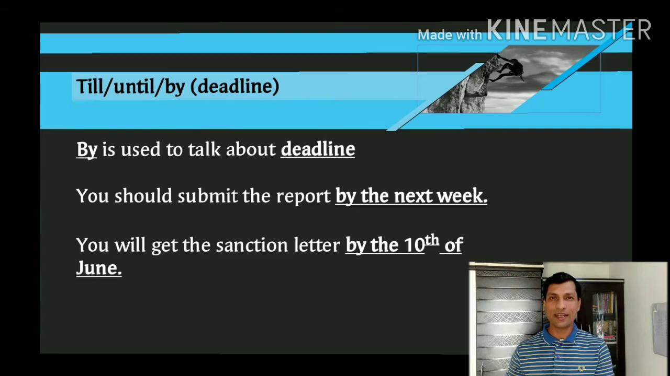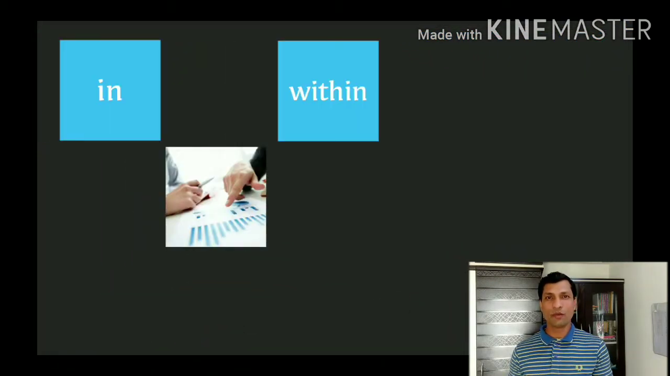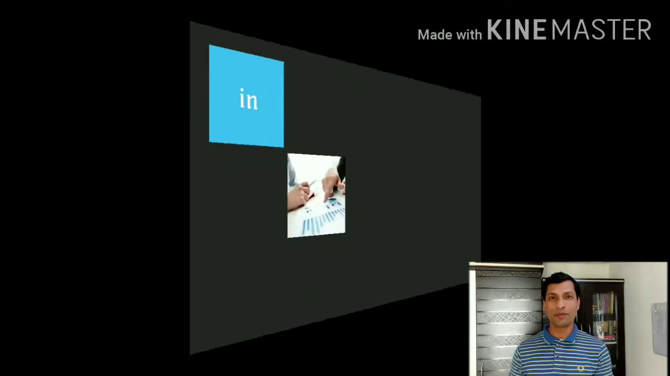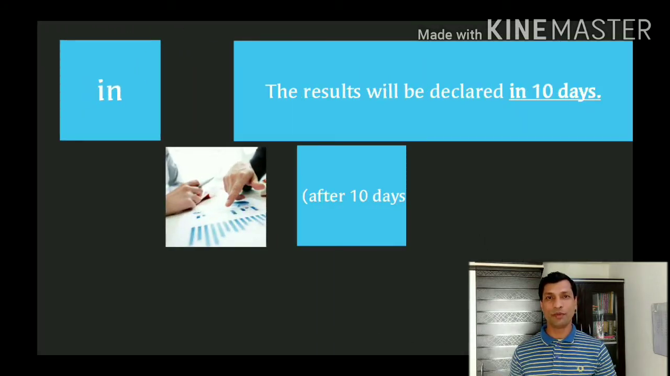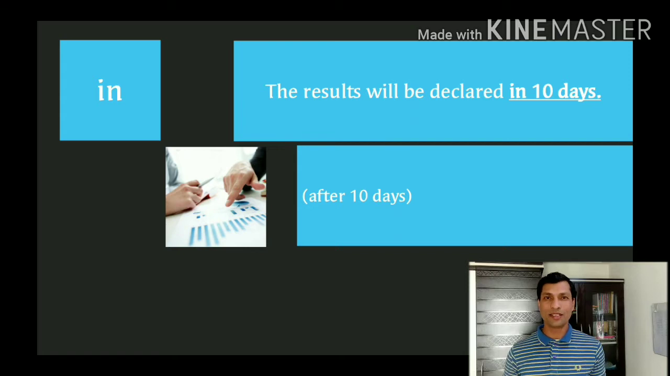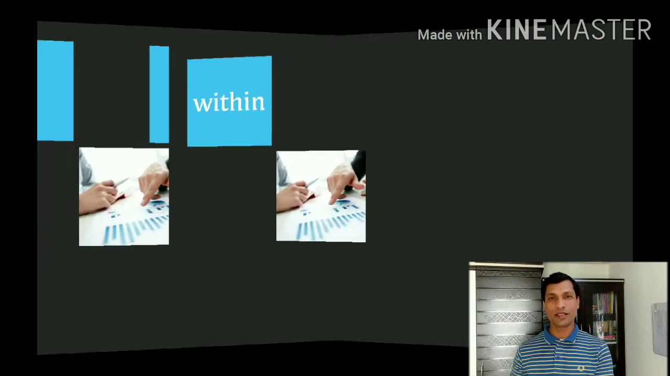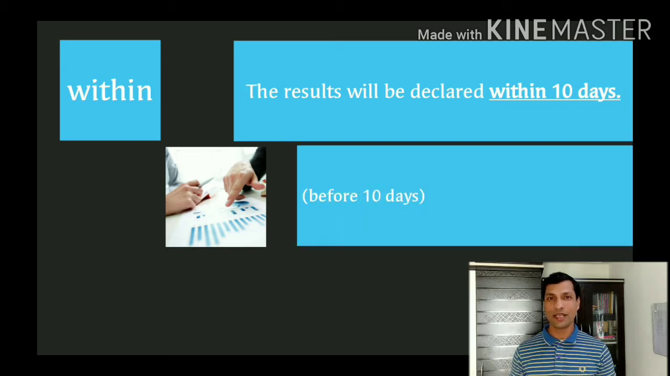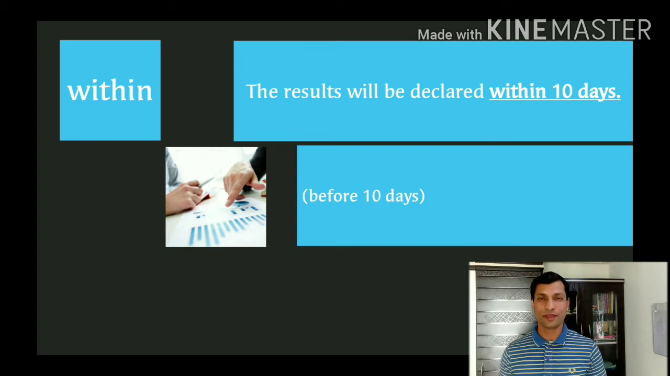The prepositions in and within are also used to talk about deadlines. In is used when we want to say something will be completed after completion of a certain period. For example, the results will be declared in 10 days. It means the result will be declared after the completion of the period, that is 10 days. But when we say the results will be declared within 10 days, it means the activity will be done before completion of the given period, that is before the 10 days period.